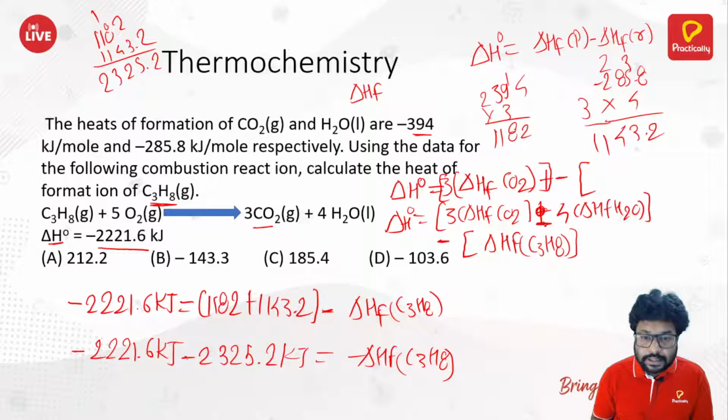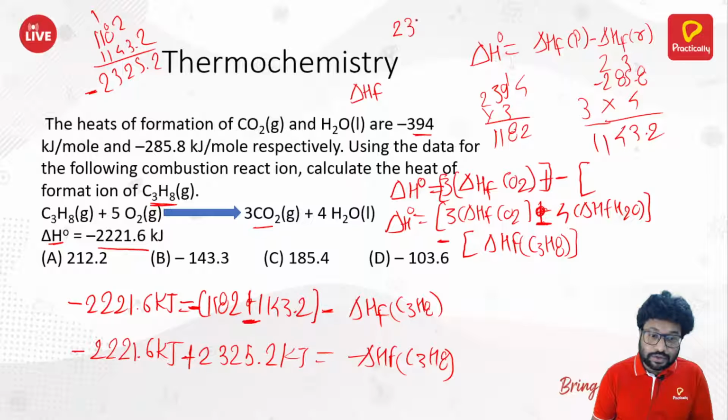Delta HF formation is what we need to calculate. Delta H was already given, and this was minus 1182 minus 1143. Both of them were minus, so this is minus 2225.2, which goes on the left hand side to make it positive. Now it gets subtracted.